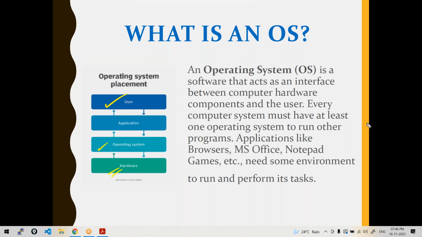Here is the operating system. I'll put some operating system so that I can work with any of the applications. So it works like a layer. This is your operating system, which works as a layer, which enables you to use your computer or a laptop. So that's an operating system.